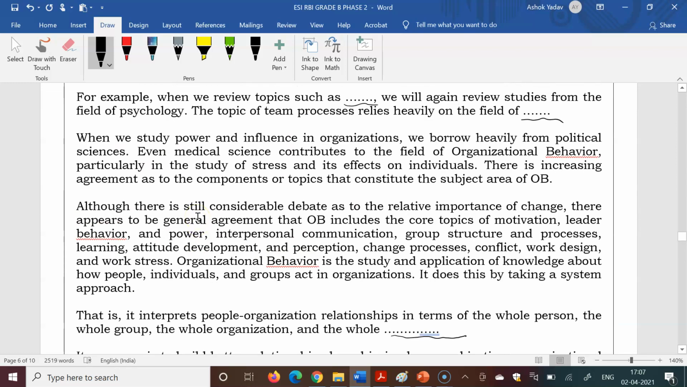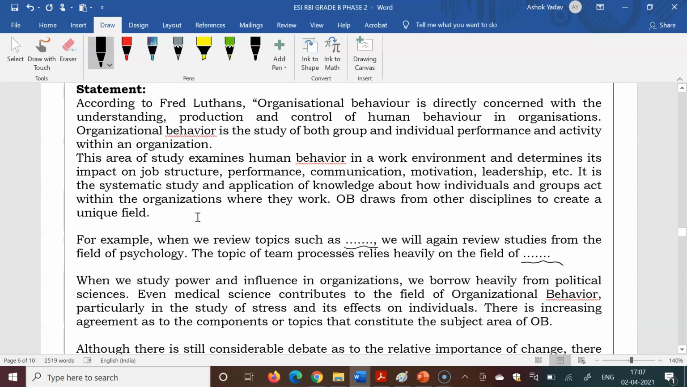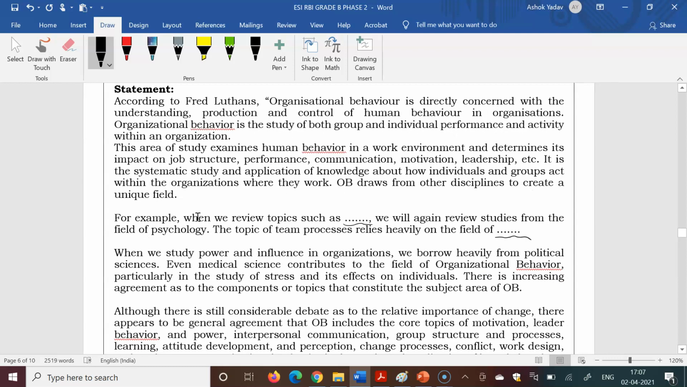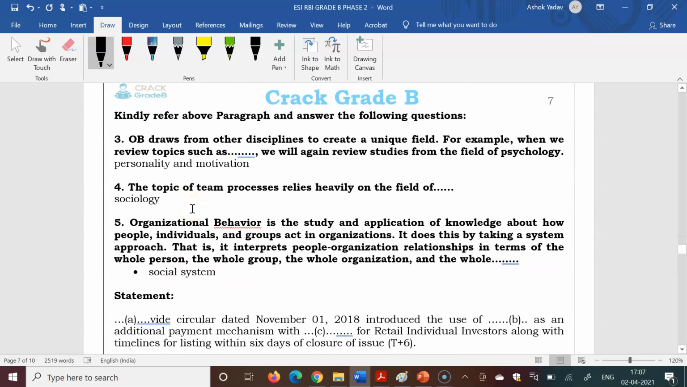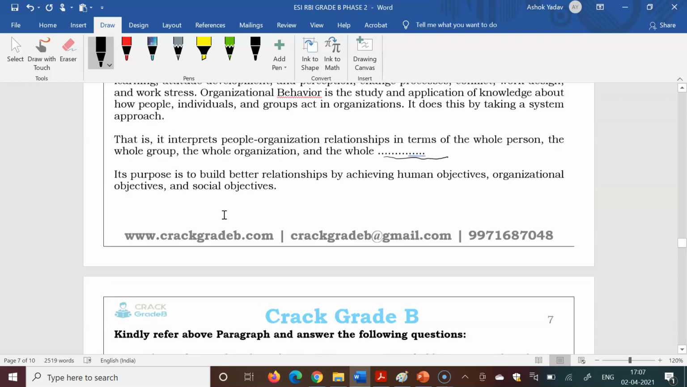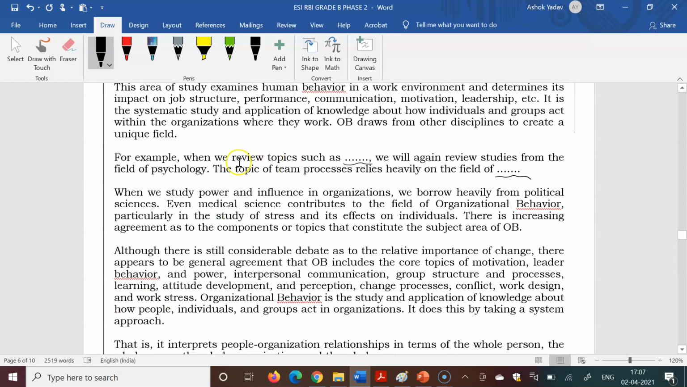The exact paragraph was there in the exam, so you have to study accordingly. They ask questions in depth, taking words from the paragraph, so it was a little difficult. This question was considered difficult. Next question: the topic of team process relies heavily on the field of sociology, and this was also taken from this line.